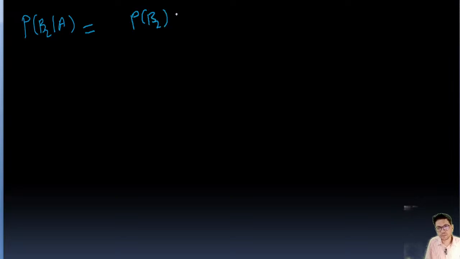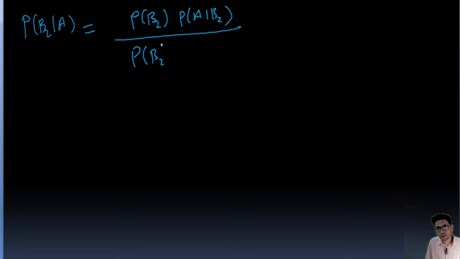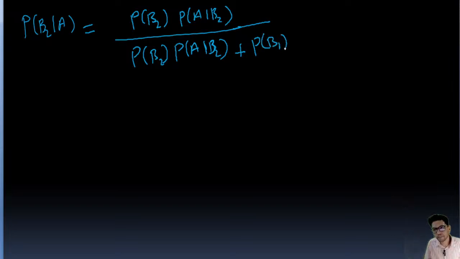P(B2) and P(A|B2), right? Upon P(B2) into P(A|B2) and plus P(B1) into P(A|B1), right? This we can write, or we can reverse the order.